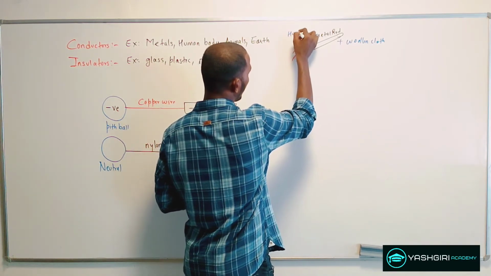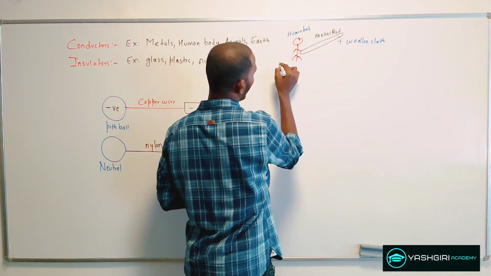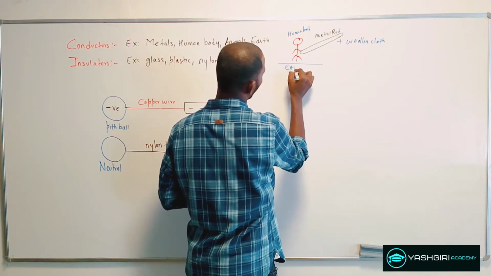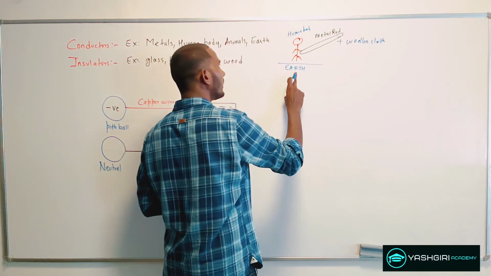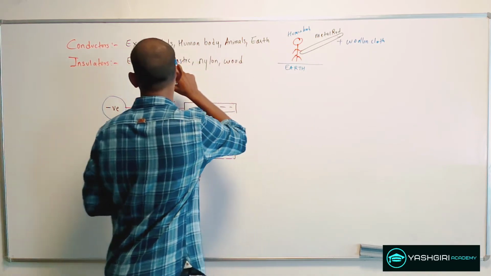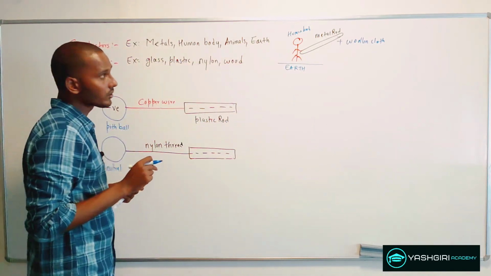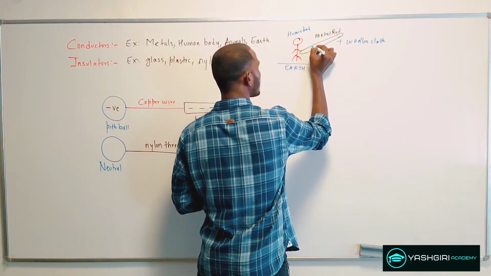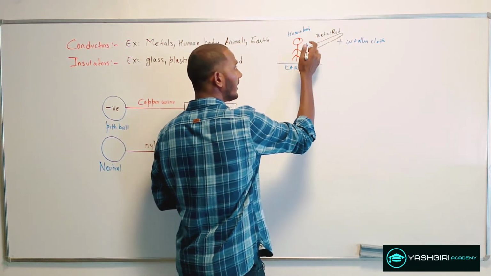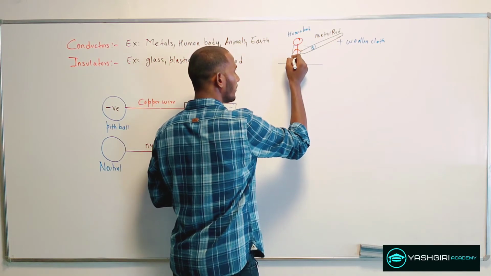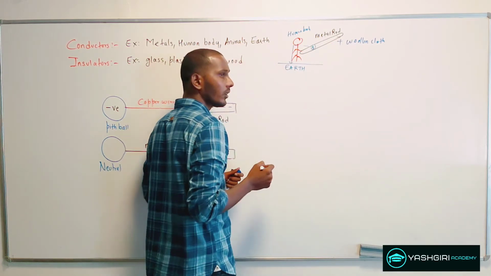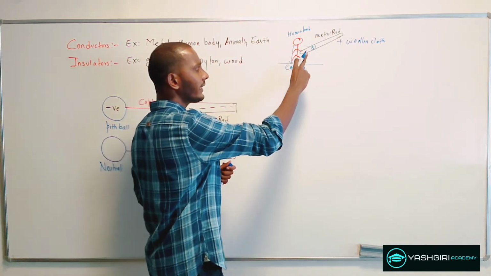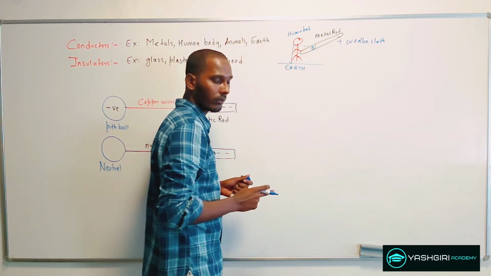This is your human body and let's say this is the earth. Earth and the human body are good conductors, so any charge induced on this metal rod will leak through the human body to the earth. So you won't find any charge available on the metal rod.